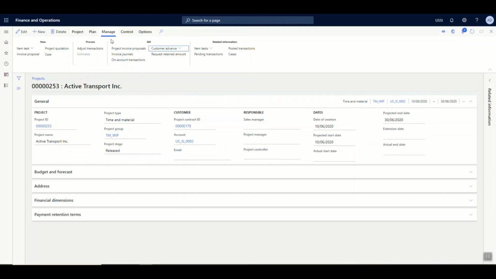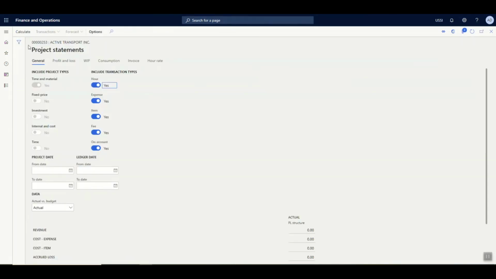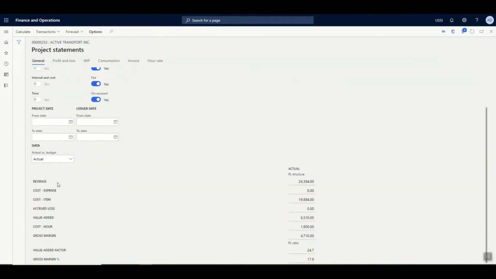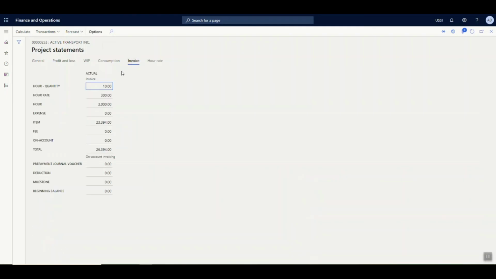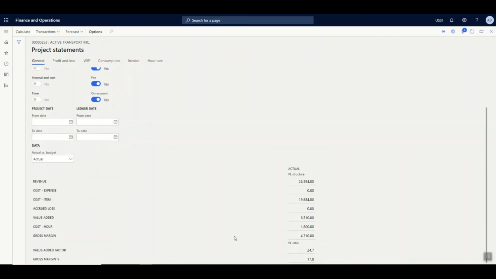As a part of project analysis, there are a lot of reports which are available in the system by default. For example, you can run the project statement report and see how much of the cost has been incurred, how much of an expense has been incurred against a particular project. If there are any invoices, the invoices can also be seen separately. As you can see, as per the example which we did right now, the total on account or the invoice value which we have turned to the customer is basically 26,394. Also, it is possible for us to see what is the profit and loss ratio, the value added factor, as well as the gross margin.